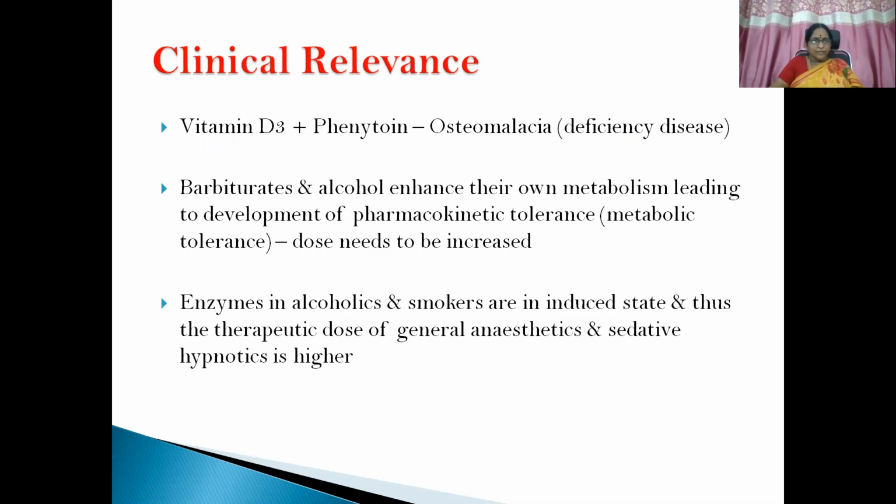Then barbiturates and alcohol enhance their own metabolism, autoenzyme induction, leading to development of pharmacokinetic tolerance. What is the meaning of pharmacokinetic tolerance? The dose has to be increased. At a particular dose, you don't see the therapeutic effect that we usually get in other people. So pharmacokinetically, the patient is experiencing tolerance. There is no efficacy that you are going to see in the patient. So the dose has to be increased, then only we can see the clinical efficacy.